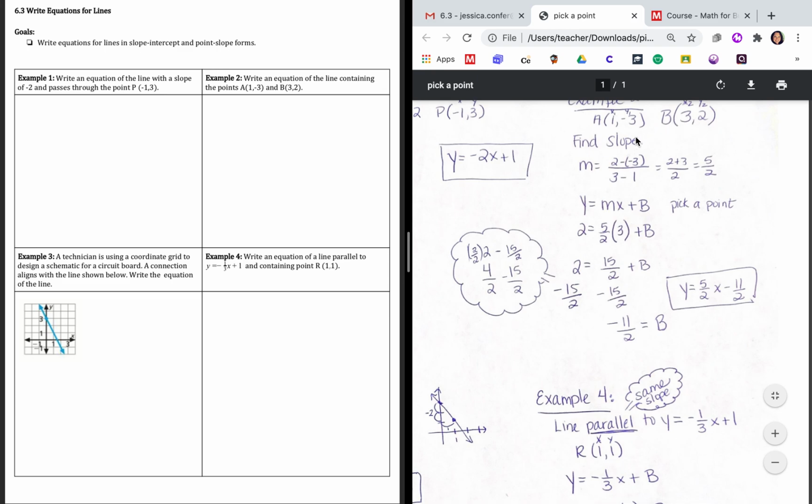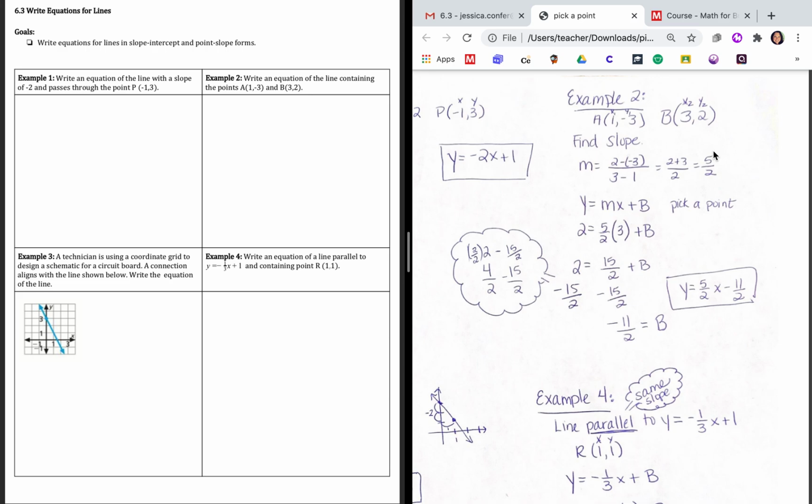So y2 minus y1, remember there's that double negative, so be careful there, over x2 minus x1. So 2 minus a -3 turns into 2 plus 3, which is 5. 3 minus 1 is 2. So the slope is 5/2. You can leave it like this, or you can change it to a decimal if you need to.